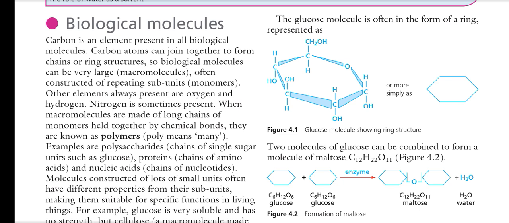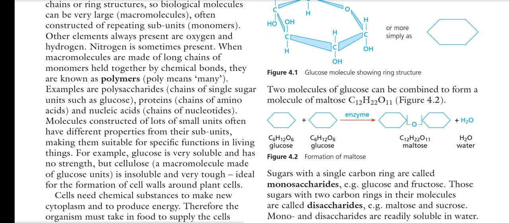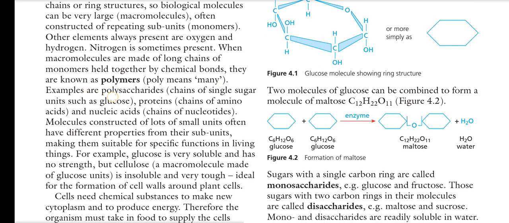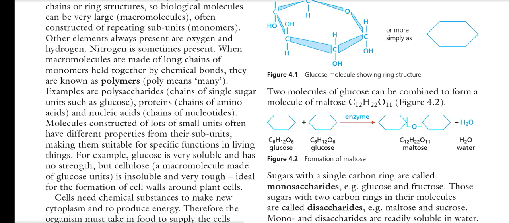The nucleotide is the monomer, and the polynucleotide chain, which is DNA, deoxyribonucleic acid, or RNA, ribonucleic acid, is an example of a polymer. Poly means many. Examples are polysaccharides, chains of single sugar units such as glucose, proteins, and nucleic acids. You can say fats are not examples of polymers.